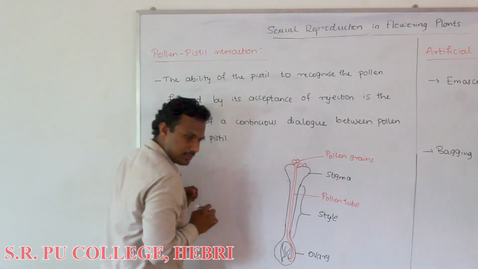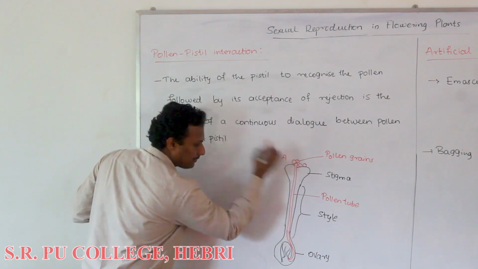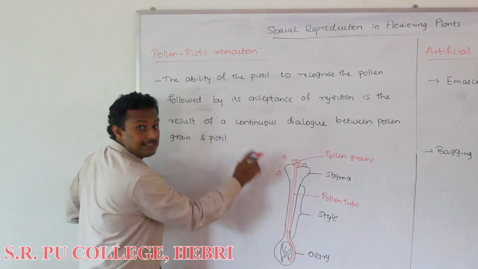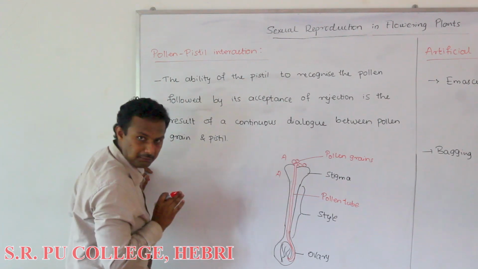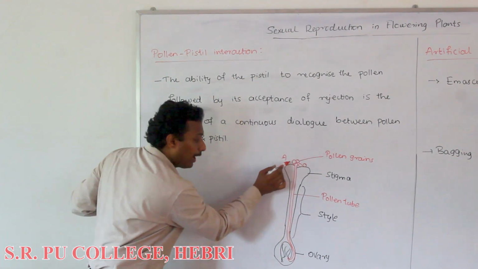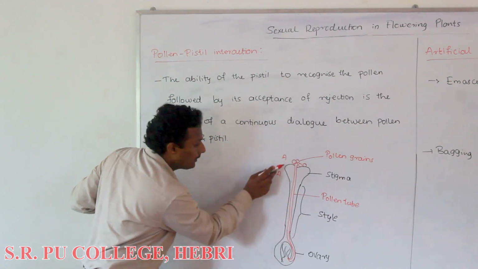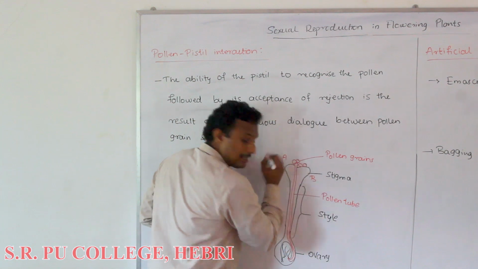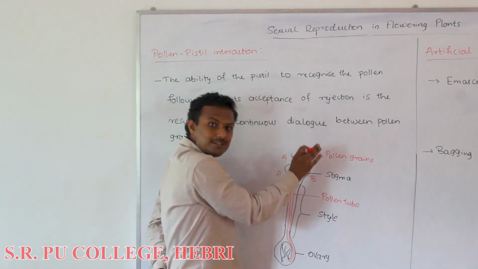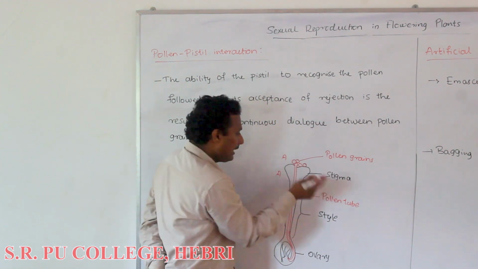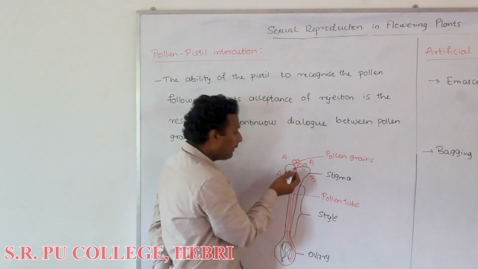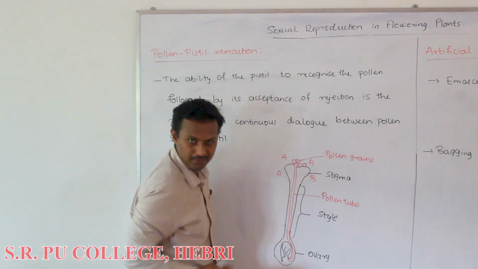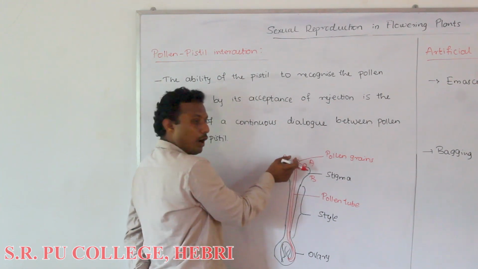Just imagine this is the pollen grain of flower A falling on the stigma of flower A. If this is a self-pollinated plant, the pollen grain A will be allowed to germinate and produce the pollen tube on the stigma of that particular flower A. But if the stigma B is there and pollen grain A is falling on it, pollen grain A cannot be accepted by stigma B, and there results rejection during the continuous dialogue of chemicals of the pollen grain and the stigma.